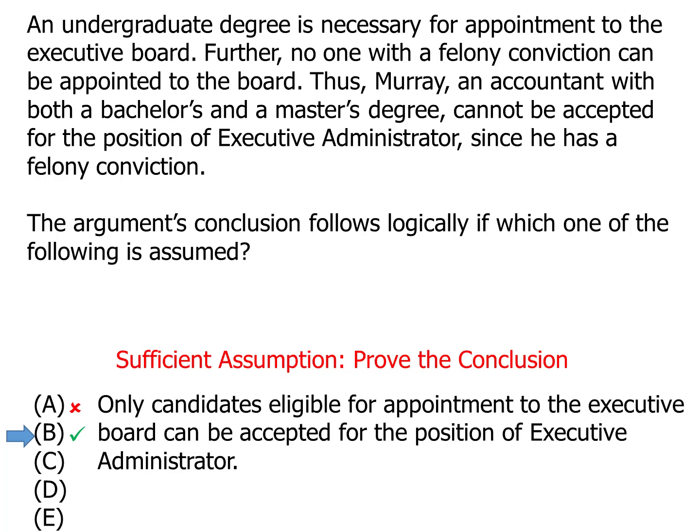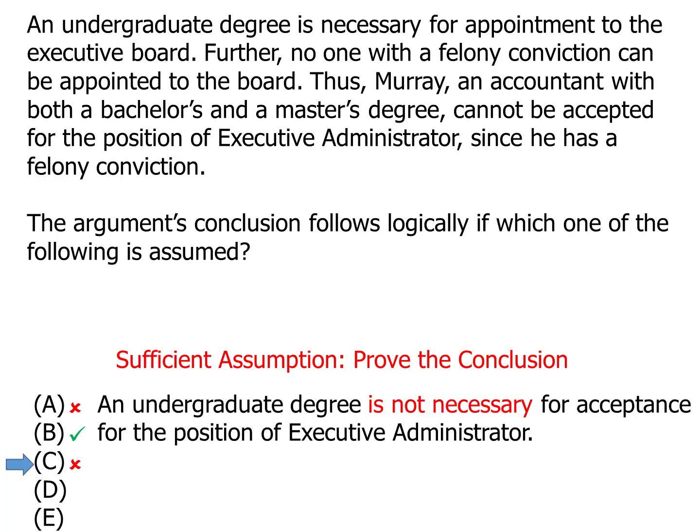So, answer choice C says that an undergrad degree is not necessary to be the executive administrator. Well, first off, he has an undergraduate degree, and this is eliminating it from the executive administrator requirements. This answer choice is making it easier to be the executive administrator, and we're trying to keep Murray from being it. That's not going to help.